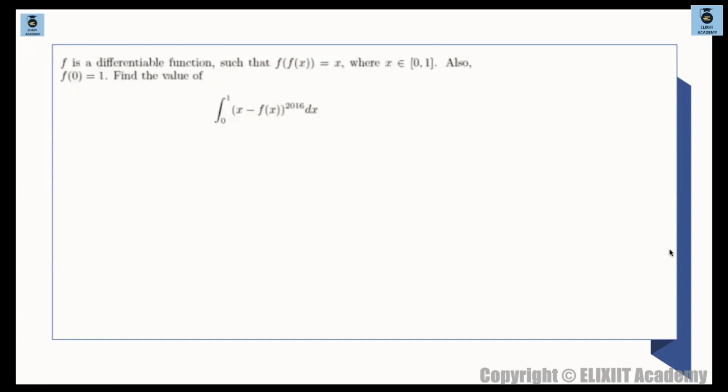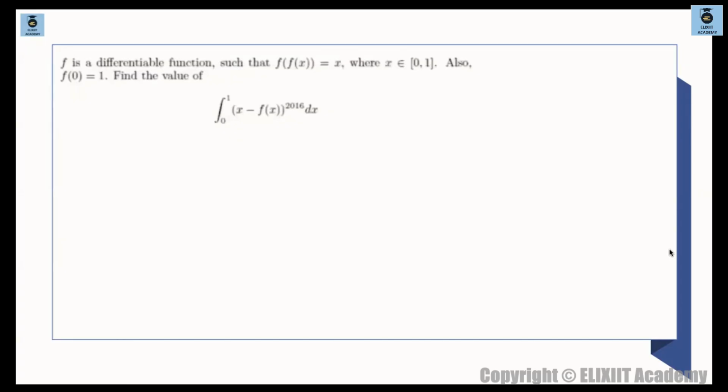ऐसा यूजीबी क्वेश्चन देखो. f is a differentiable function such that f of f of x is equal to x, where x belongs to 0 to 1. And also we have some condition, f of 0 is equal to 1. So we have to find the value of integral of 0 to 1 x minus f of x whole to the power of 2016. Okay. So we start by taking some sort of substitution over here.